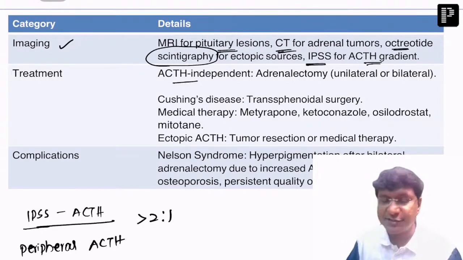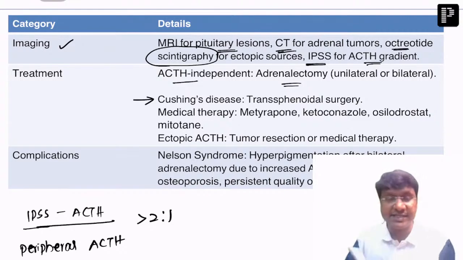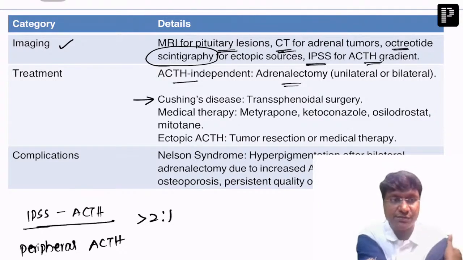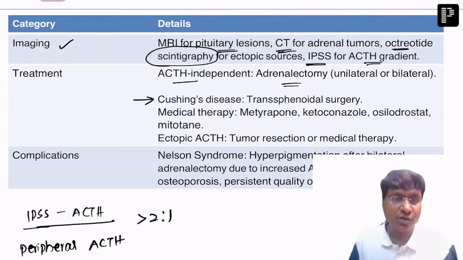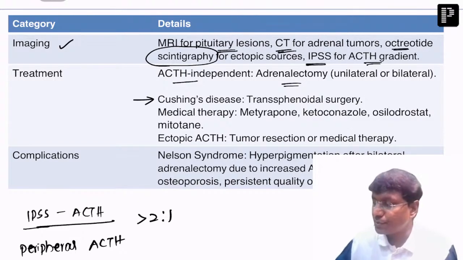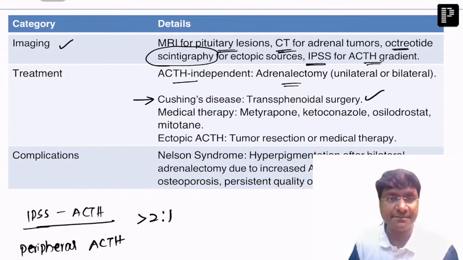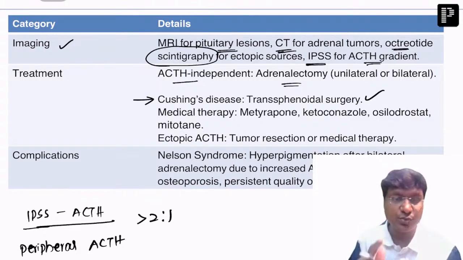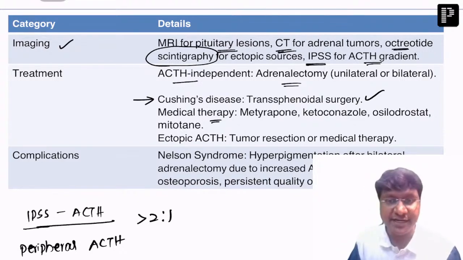Then how do you treat these patients with Cushing syndrome? That is all dependent on where the source of the Cushing's is. Suppose it is ACTH independent, that is adrenal adenoma or adrenal carcinoma, then you need to do adrenalectomy. If it is Cushing's disease, that is, pituitary adenoma causing Cushing's, then in such a case, transsphenoidal pituitary adenectomy has to be done, right? Now, in those individuals where the surgical treatment is contraindicated or the individual is not willing for surgery, then medical management has to be given.